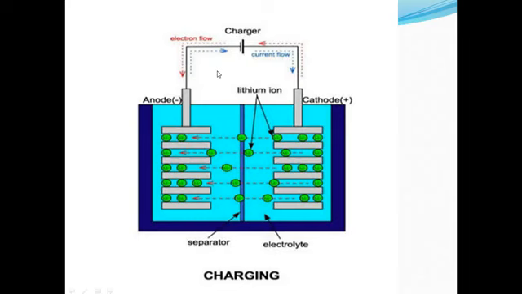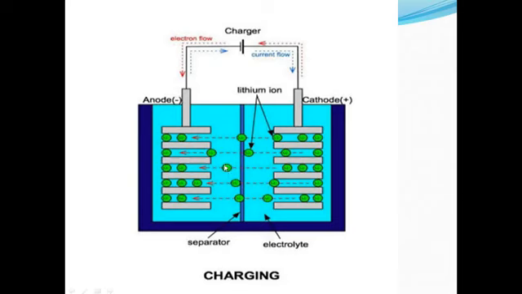Now to maintain the charge balance in the cathode, an equal number of lithium ions are dissolved in the electrolyte, and the lithium ions are positively charged. So these lithium ions are intercalated within the carbon anode. Intercalated means absorbed in the carbon, and at the anode electrons combine with lithium ions. This is the charging process of lithium ion battery.